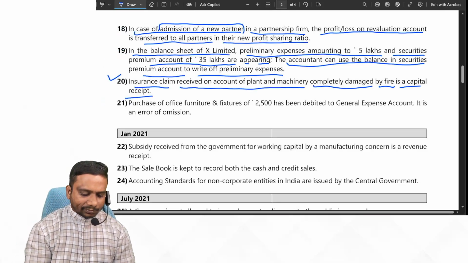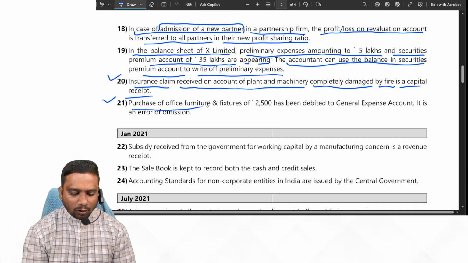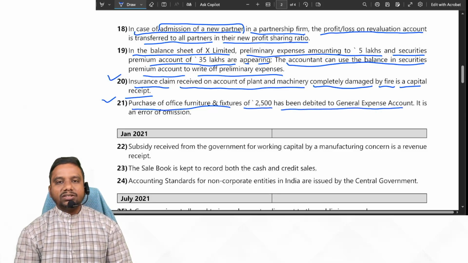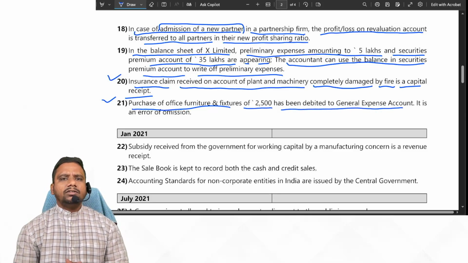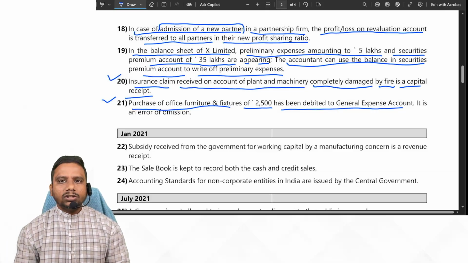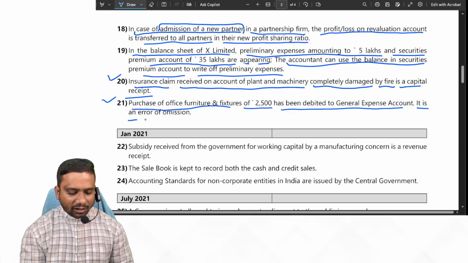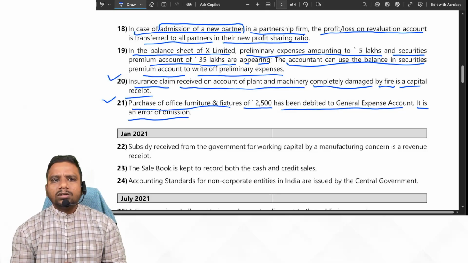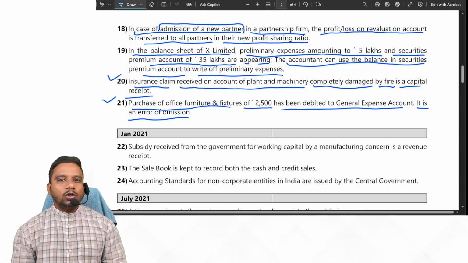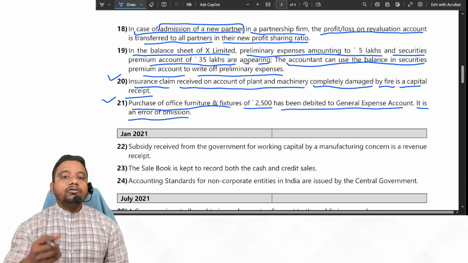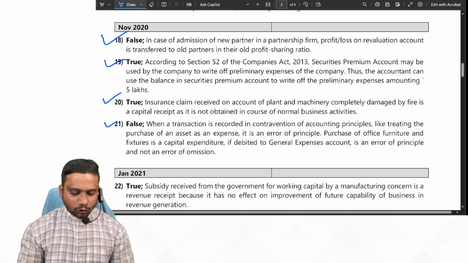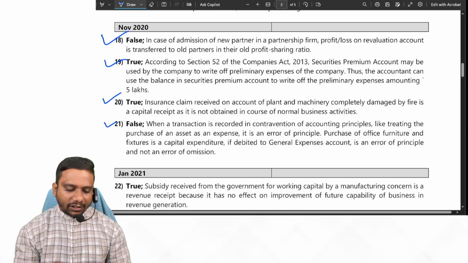Next one, 21st. Purchase of office furniture and fixtures of 2500 has been debited to general expenses account. Actually, purchase of furniture and fixtures should be debited to furniture and fixtures account, but they wrongly debited to general expense account. It is an error of omission. Error of omission means what? We completely omitted to record the transaction. This is not error of omission. So this is error of principle. So the given statement is false, students. Is it clear? Next one.